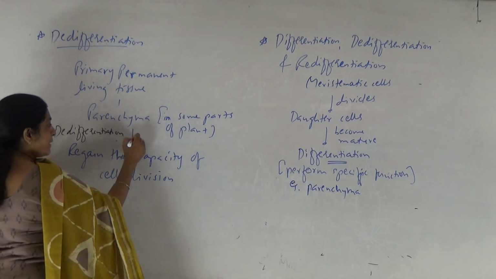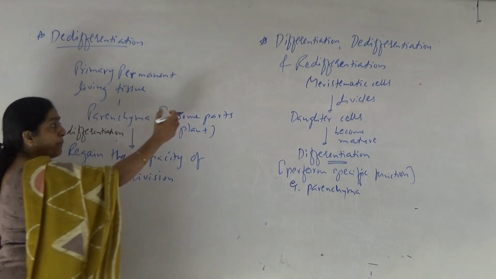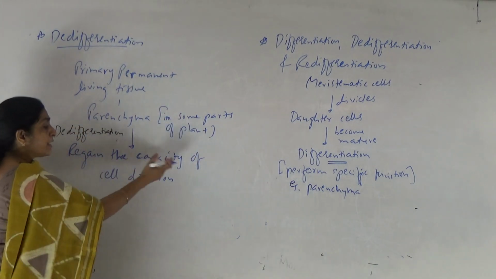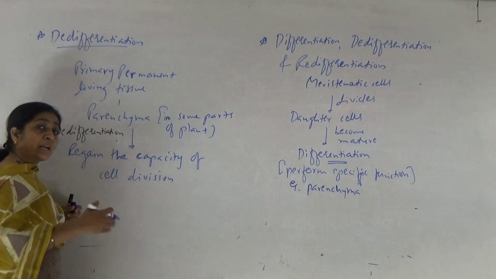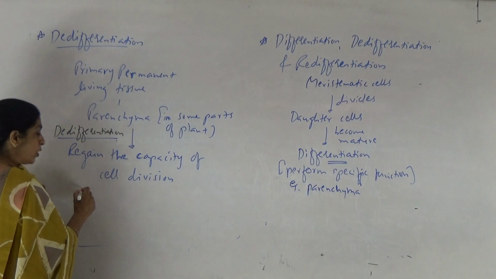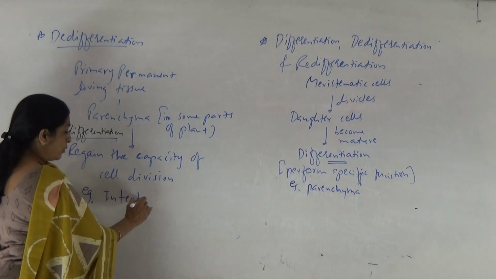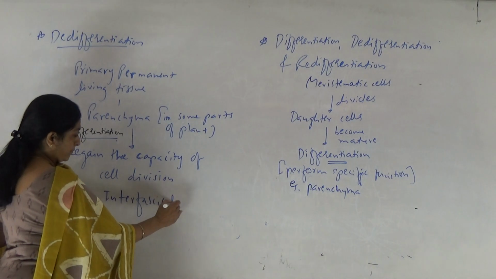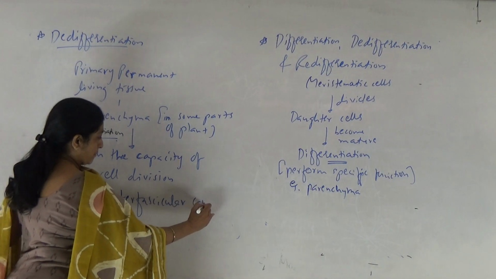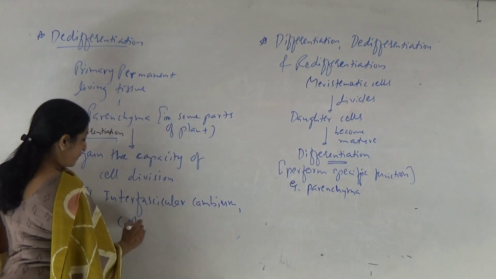When primary permanent living tissue like parenchyma, which is present in some parts of the plant, regains the capacity of cell division, it means it is once again differentiated. This is known as dedifferentiation. What is the example or result of this? For example, interfascicular cambium. Another example, cork cambium.